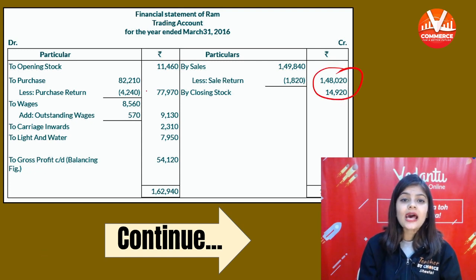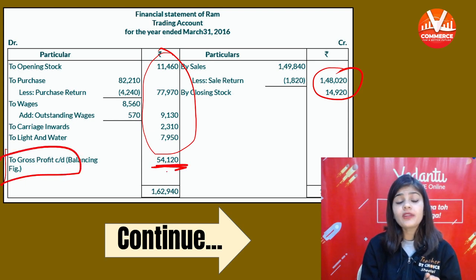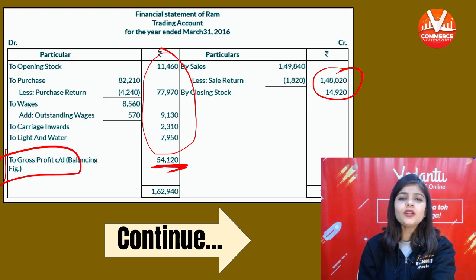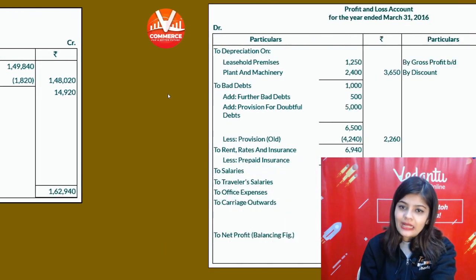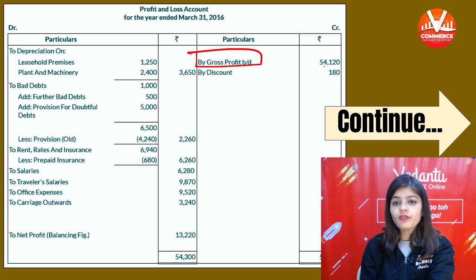So credit side minus total debit. Total credit minus total debit. There is gross profit of 54,120 rupees, which will be transferred to the P&L account. तो P&L account में transfer किया gross profit